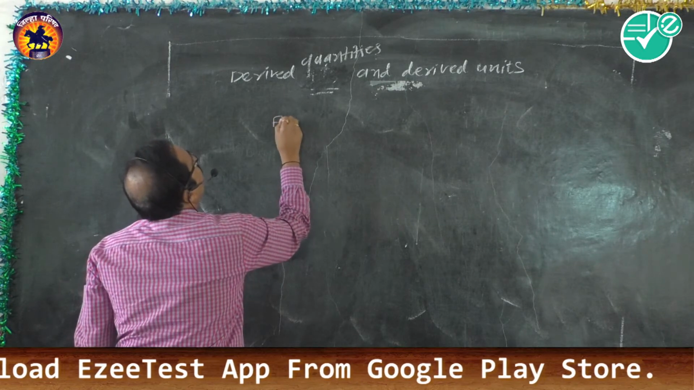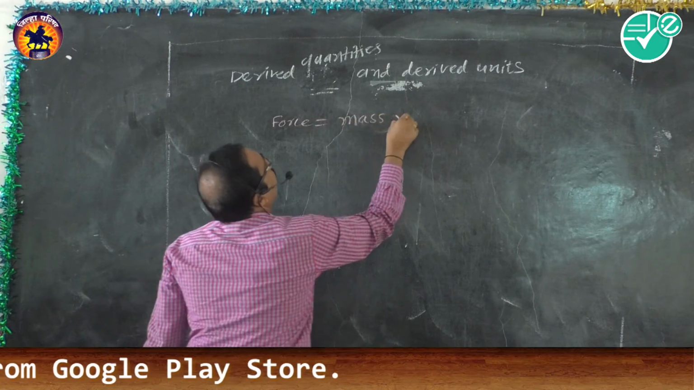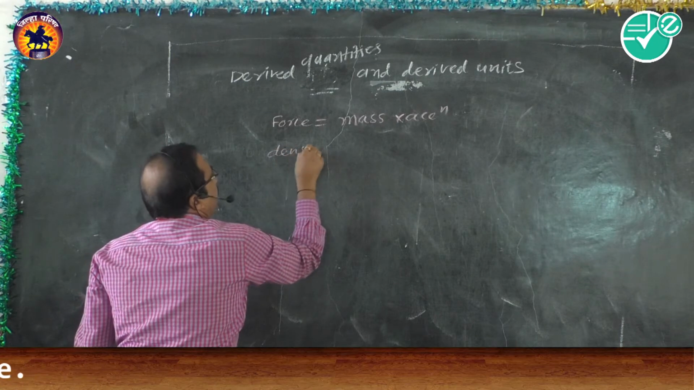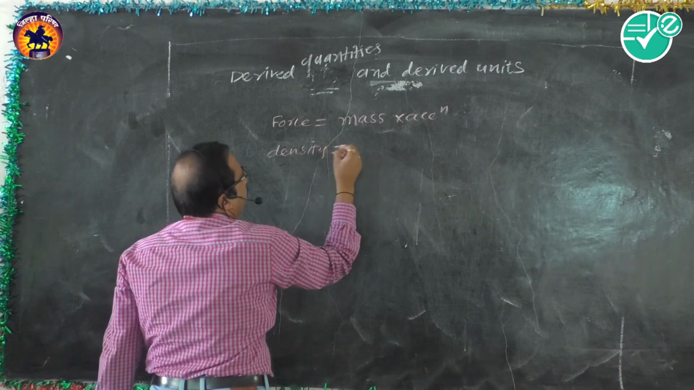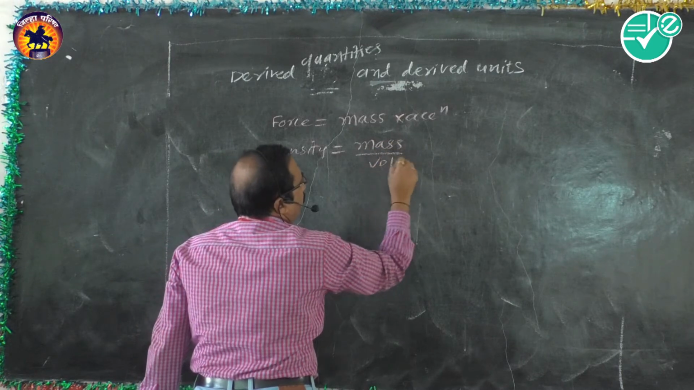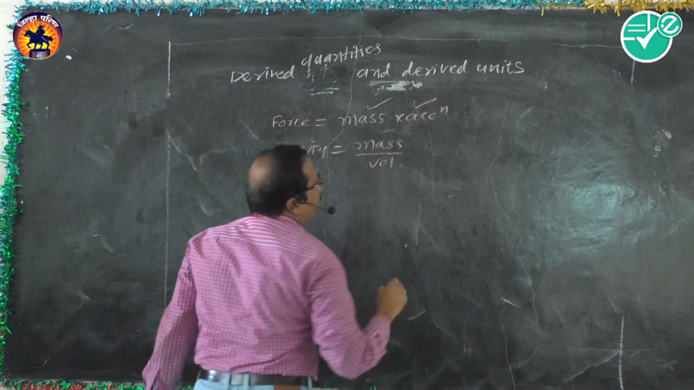Force. What is the formula for force? Mass into acceleration. Or density. What is the formula of density? How can density be determined? It is mass upon volume. So here the force depends upon mass and acceleration.